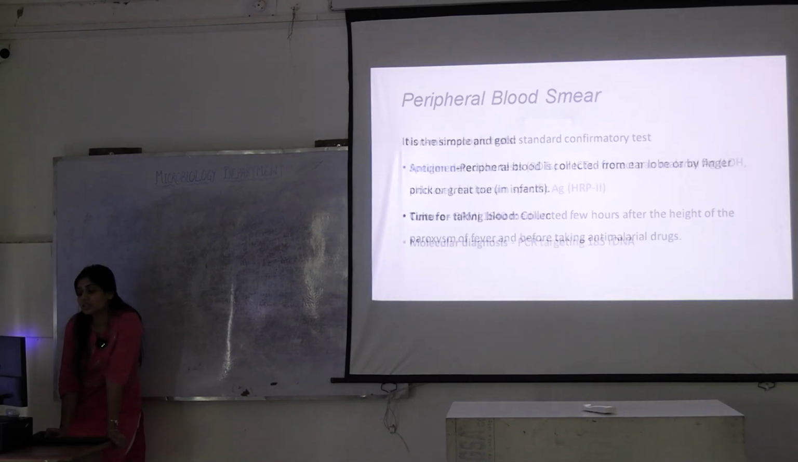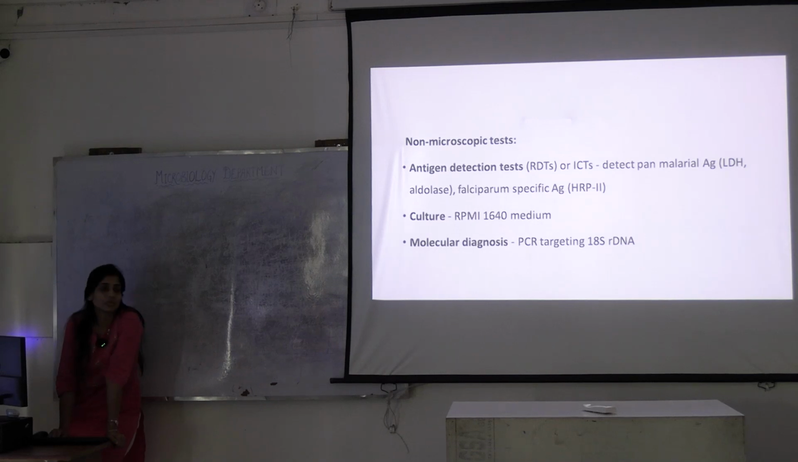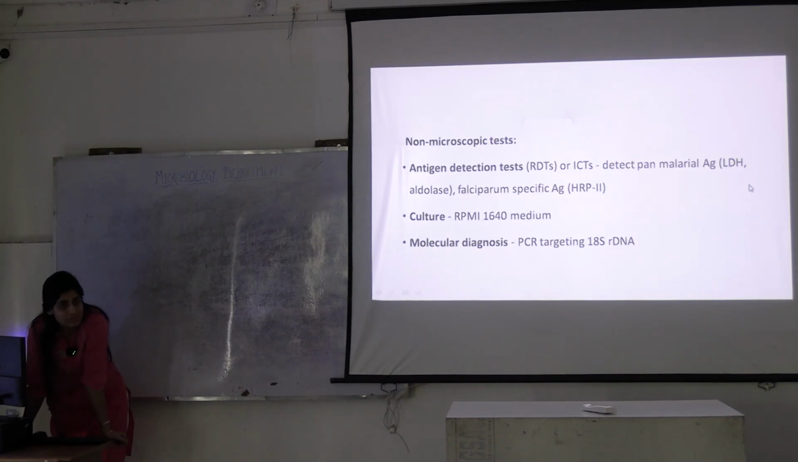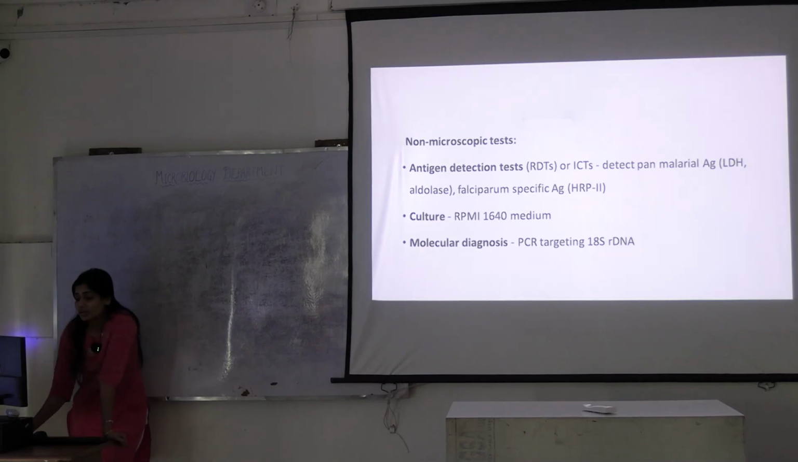You can do antigen detection through immunochromatographic tests, lateral flow assay. This has a specific antigen for falciparum, histidine rich protein 2. Okay, this is specific for falciparum. And then to detect pan-malarial antigen, it means all the species, you can go for LDH or aldolase. Okay, these are all antigens you can detect.